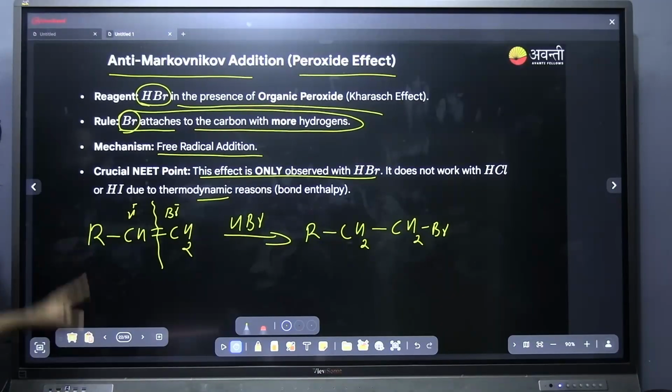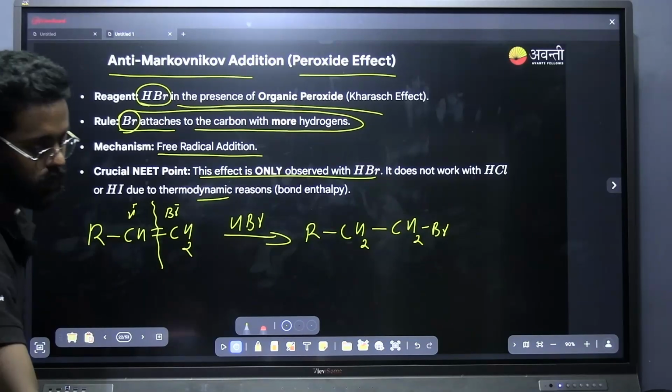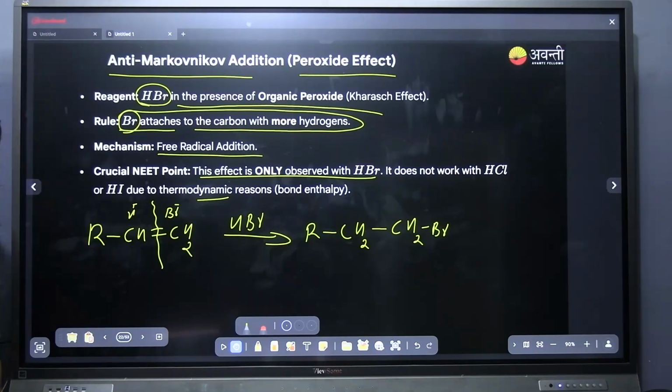Done everyone? Shall I move? The anti-Markovnikov rule is a very important one. Don't lose any marks in this one.